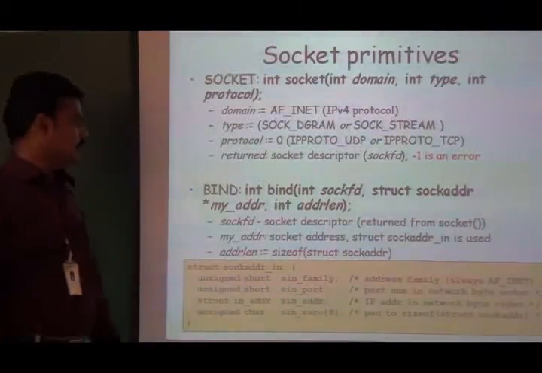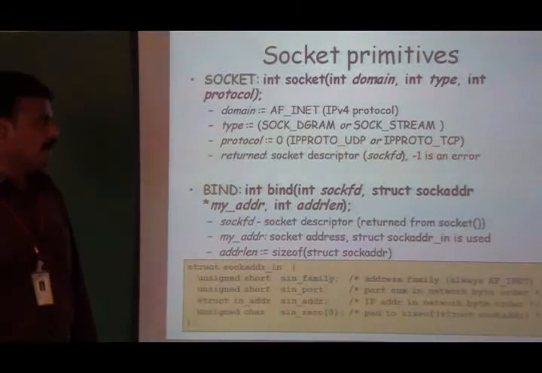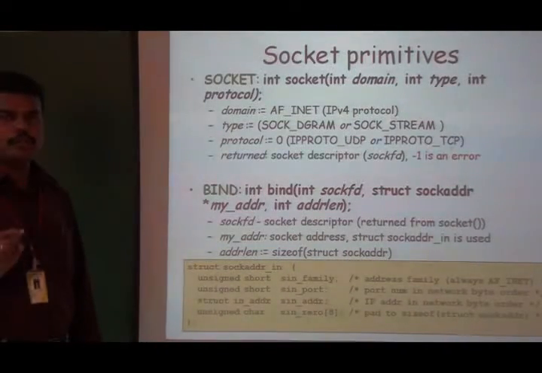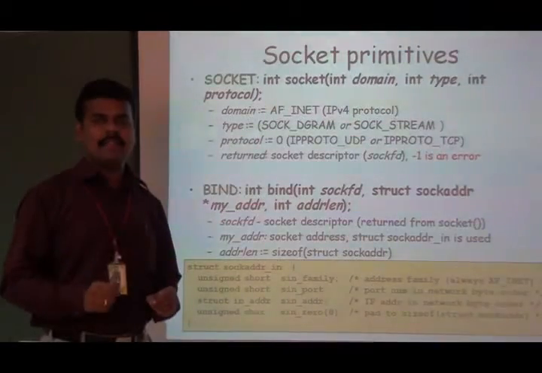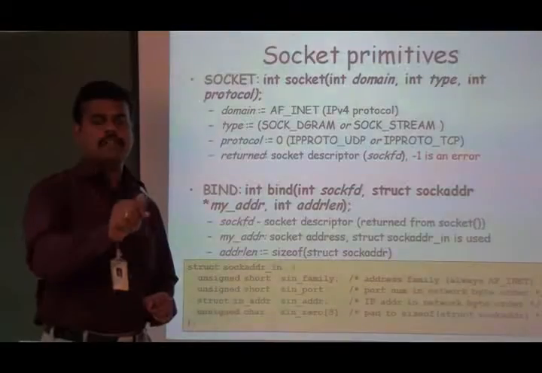The second argument is the pointer to the socket address structure, where the IP address and port number are stored. The bind function allows us to assign a protocol address or socket address to the socket.